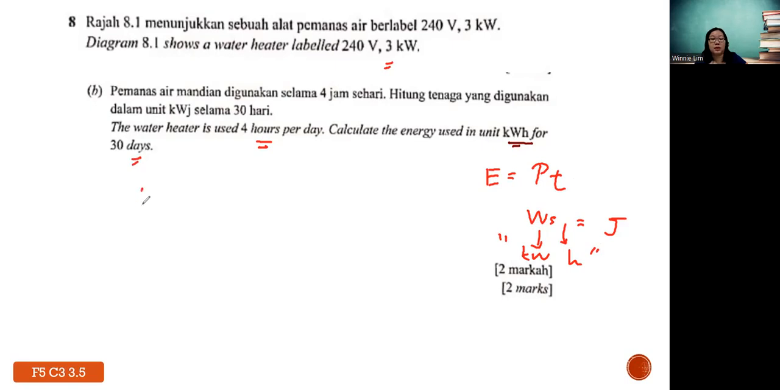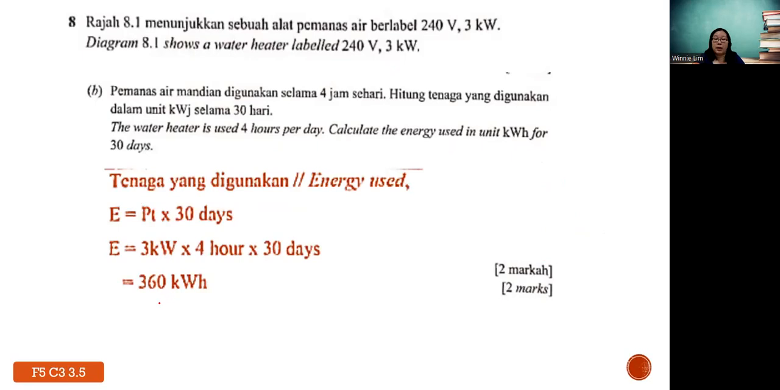So the energy will be the power, which is 3, times the time, which is 4, times 30 days. Then you get the answer. It's kind of direct. At the end you will have 360 kilowatt hour. Normally when you have the energy in this unit, they will tell you the cost for 1 kilowatt hour is maybe about 20 cents. So how much is the electrical bill? Then you just multiply and find out the cost.